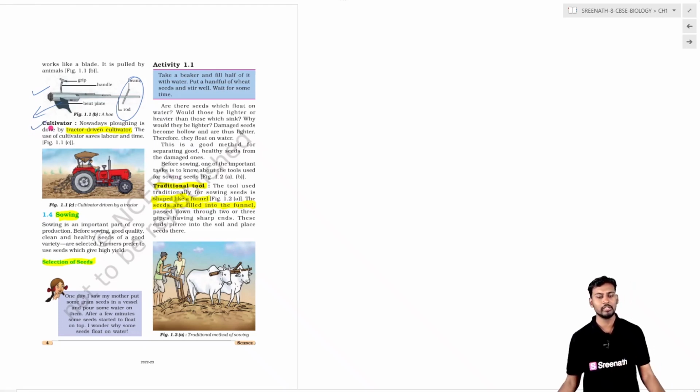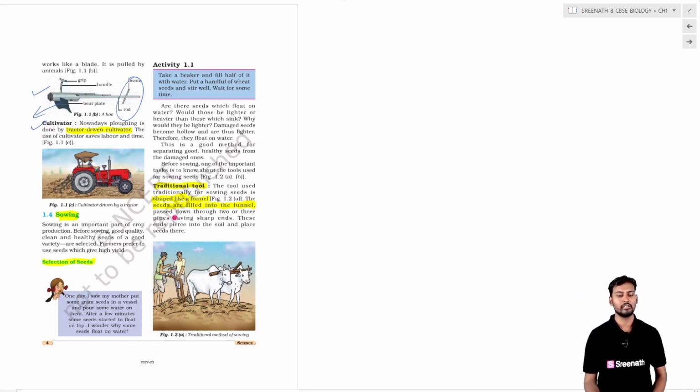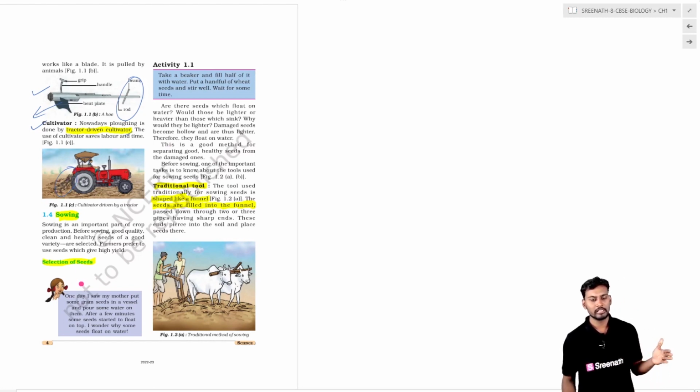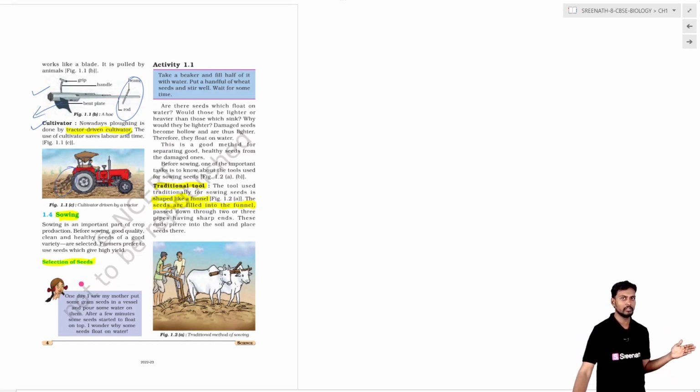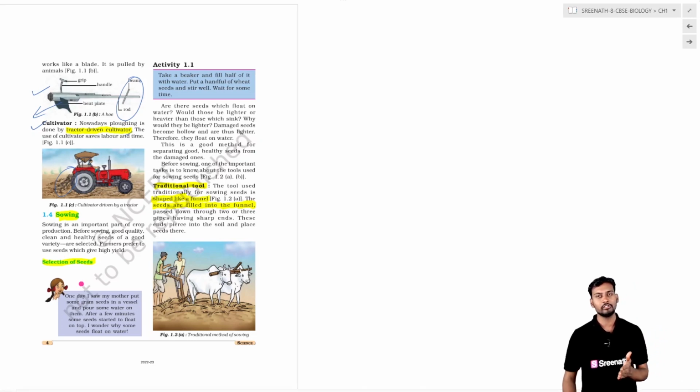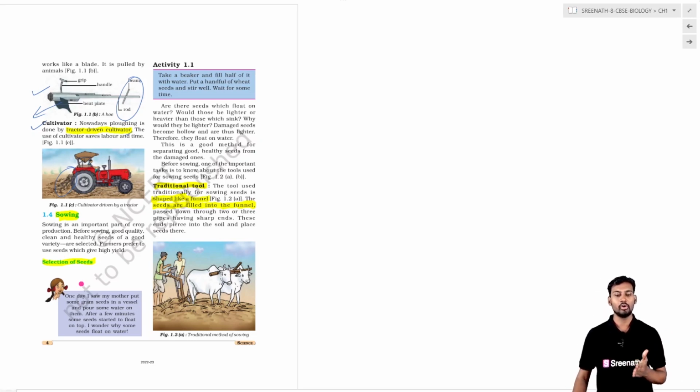Nowadays the people who have very vast agricultural land are using cultivators. These are tractor driven cultivators, the instrument we are seeing. The cultivator is attached to the tractor to save labor and also time.